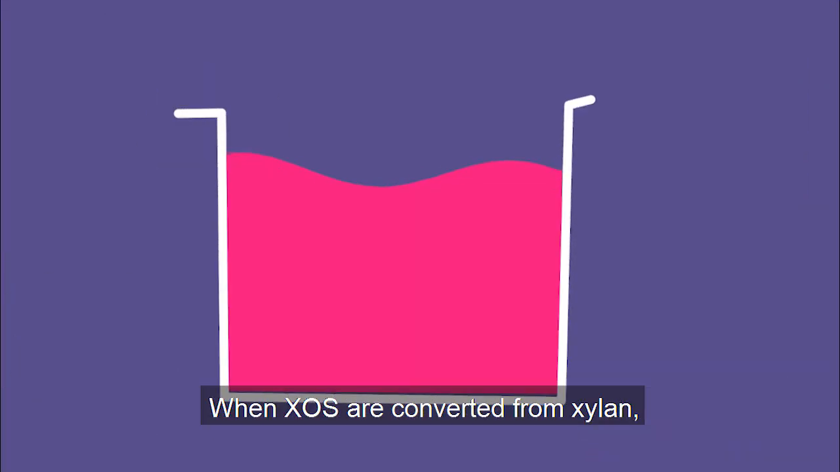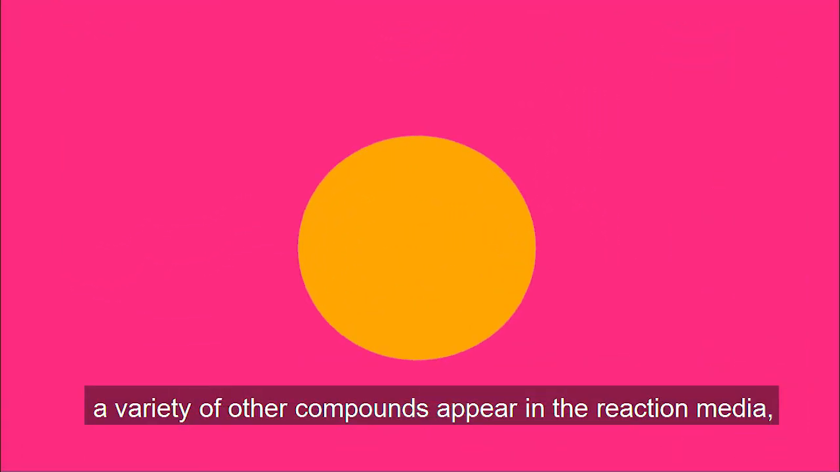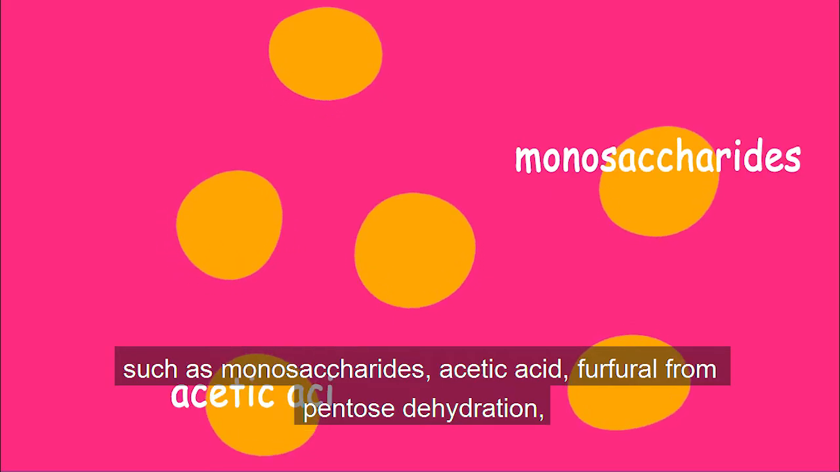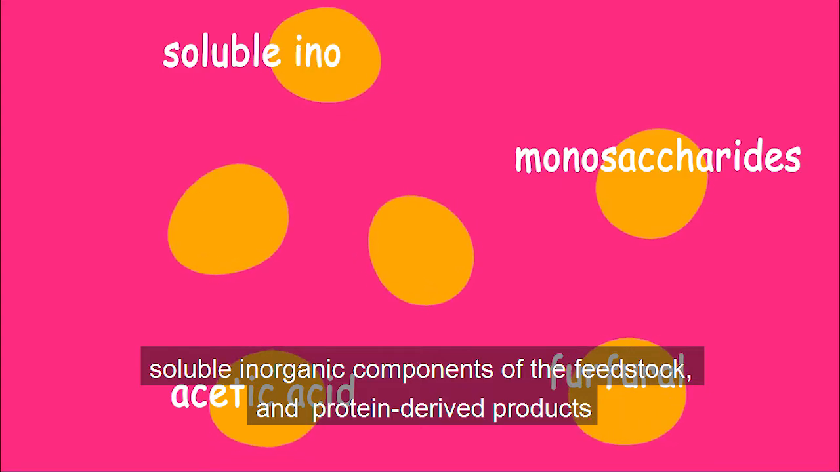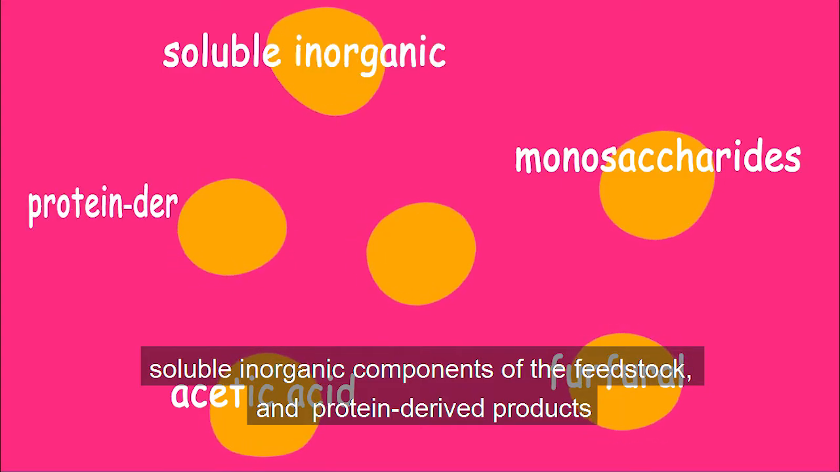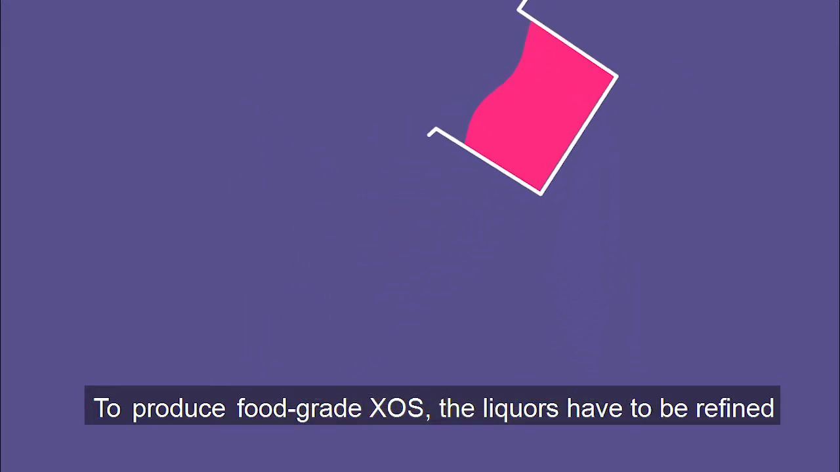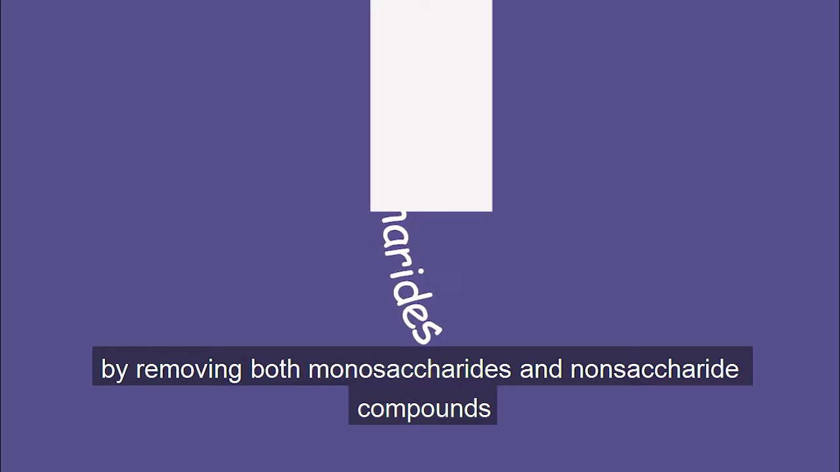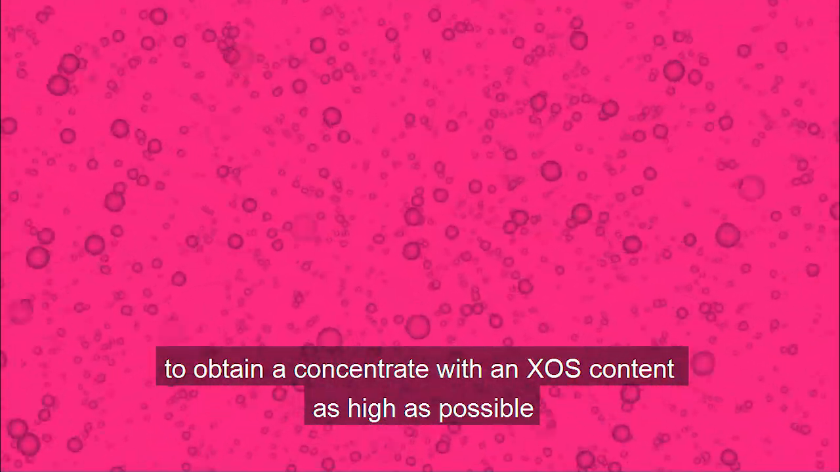When Xylooligosaccharides are converted from xylem, a variety of other compounds appear in the reaction media, such as monosaccharides, acetic acids, furfural from pentose dehydration, soluble inorganic components of the feedstocks, and protein-derived products. To produce food-grade xylooligosaccharides, the product has to be refined by removing both monosaccharides and non-saccharides compounds to obtain a concentrate with an xylooligosaccharides content as high as possible.